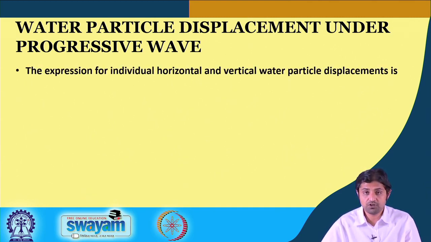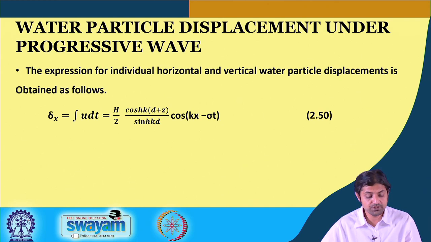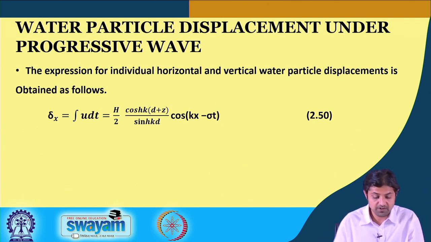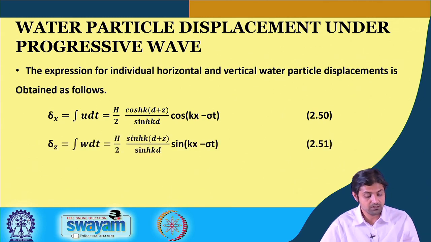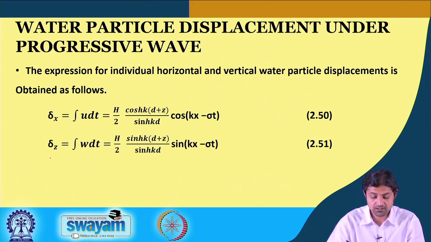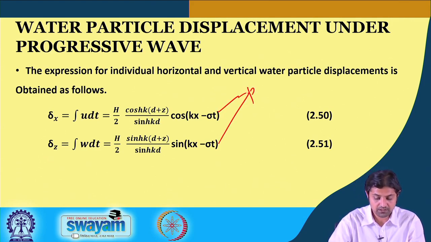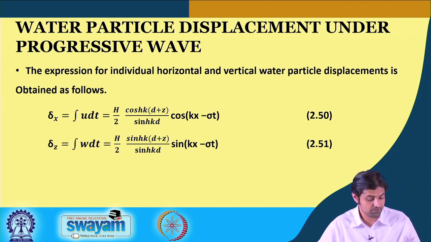So, the expression of individual horizontal and vertical particle displacement is the integral of u dt. u we already know in terms of H before. So, the final result comes out to be delta x equals H by 2 cosh k(d plus z) divided by sinh kd into cos(kx minus sigma t). Similarly, the vertical displacement delta z is given by H by 2 sinh k(d plus z) divided by sinh kd into sin(kx minus sigma t). These are the periodic terms. Once you derive the velocity potential, everything can be found out.